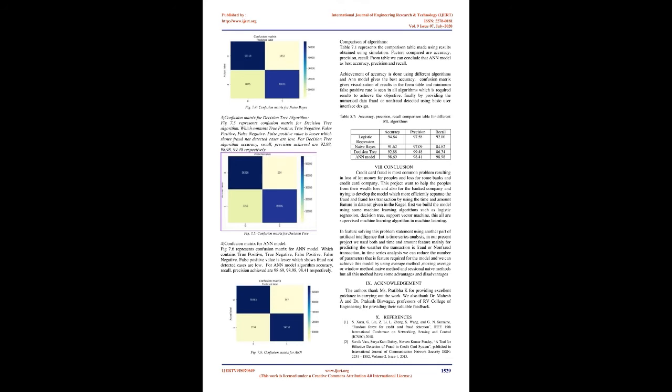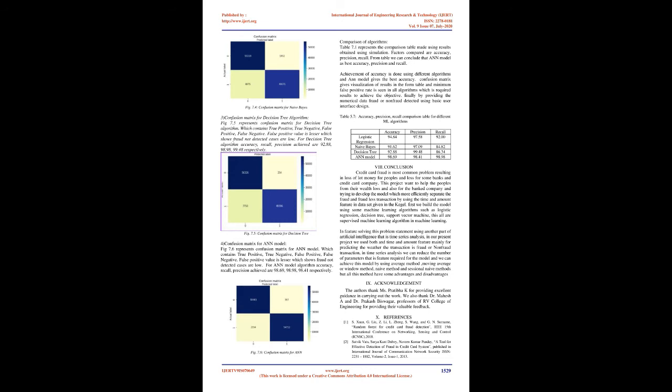These results along with the classification report for each algorithm are given in the output as follows, where class 0 means the transaction was determined to be valid and 1 means it was determined as fraud. Confusion matrix for logistic regression algorithm. Fig 7.3 represents the confusion matrix for logistic regression algorithm, which contains true positive, true negative, false positive, false negative.